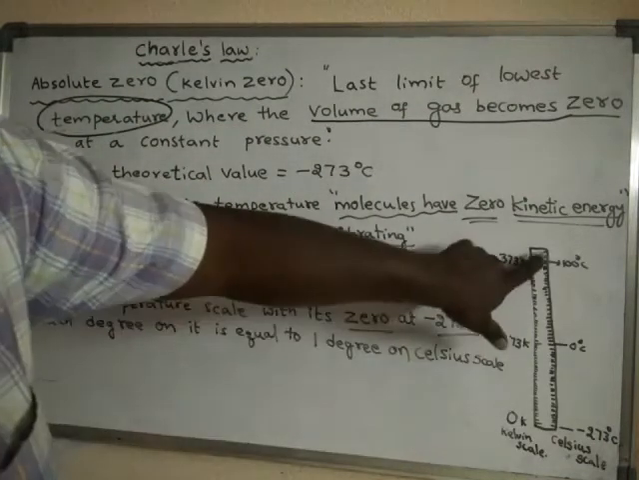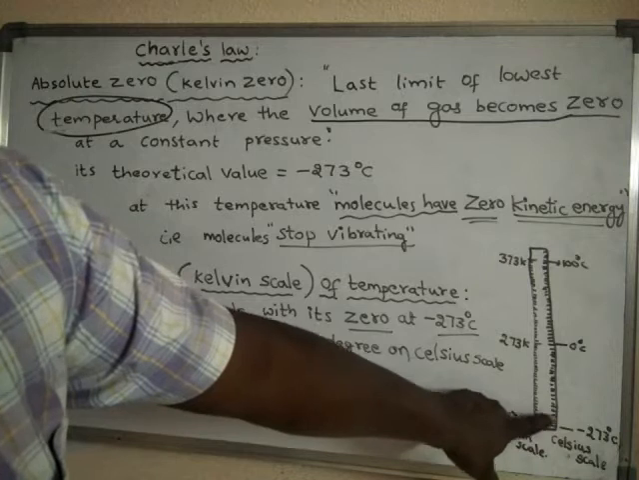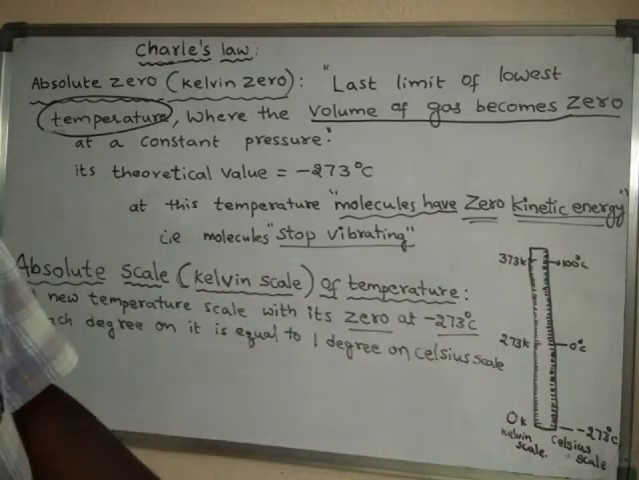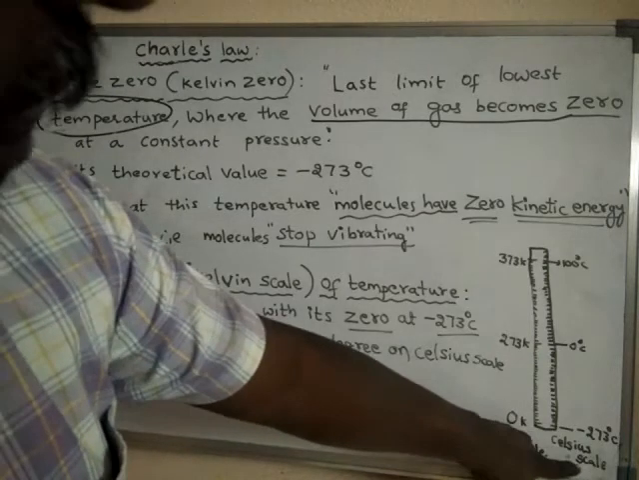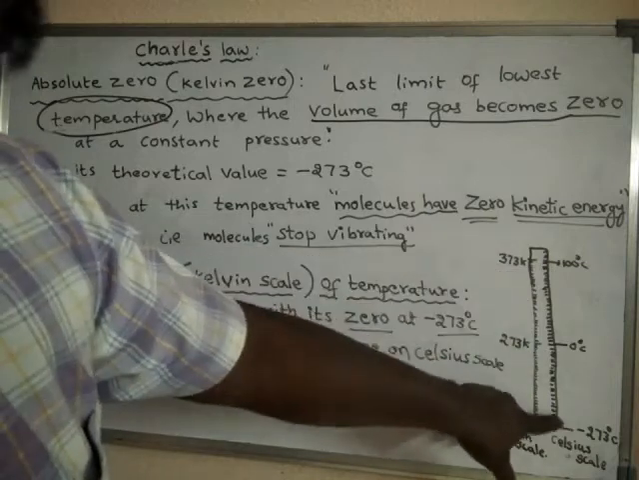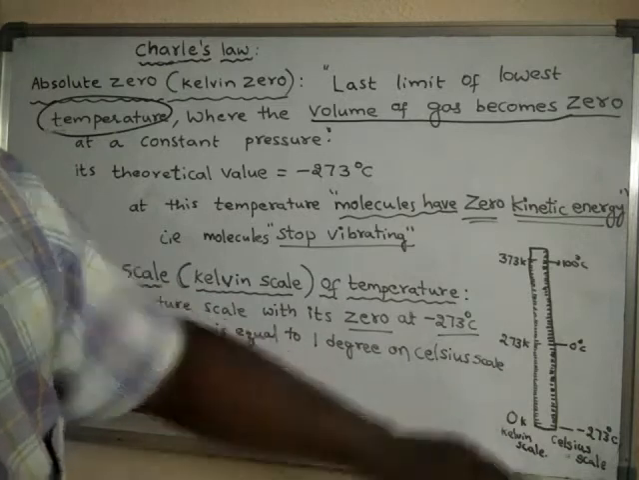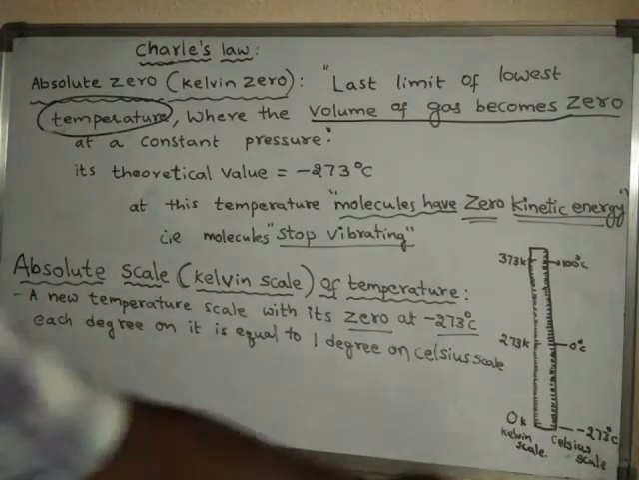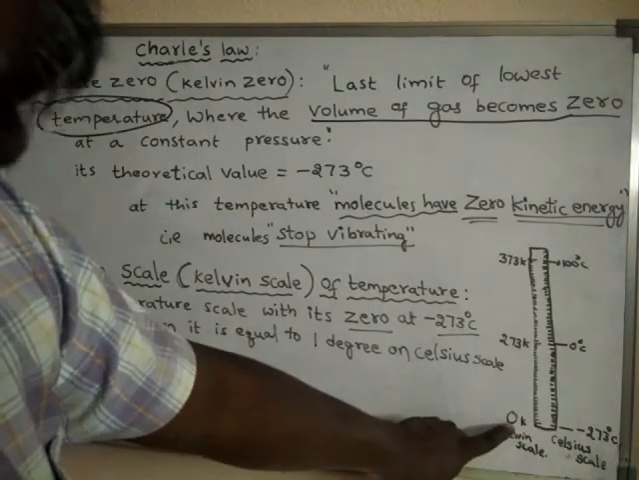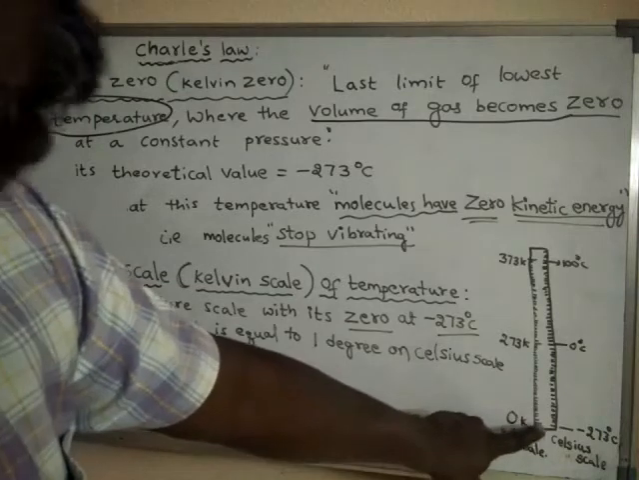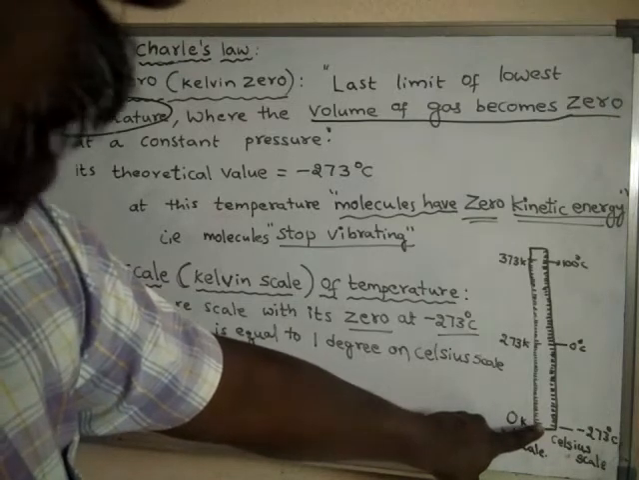Suppose, let us assume, this is a temperature scale. There are measurements. This is the Celsius scale, this side measurements showing Celsius scale, and this side also there are measurements showing Kelvin scale. So here we can call 0 Kelvin, or else Kelvin 0. This is the last limit of the lowest temperature.